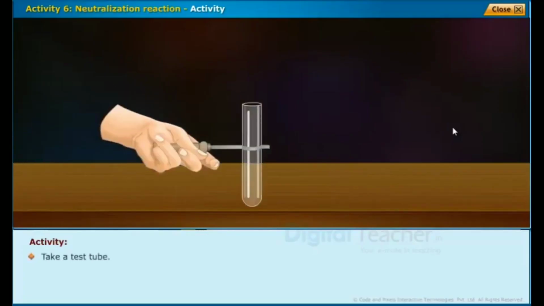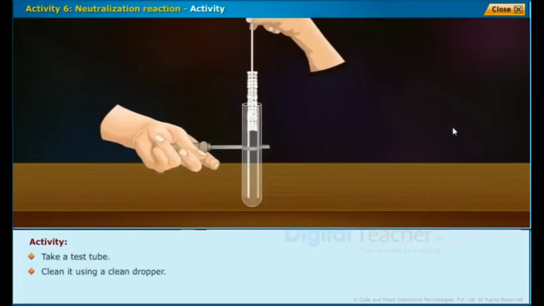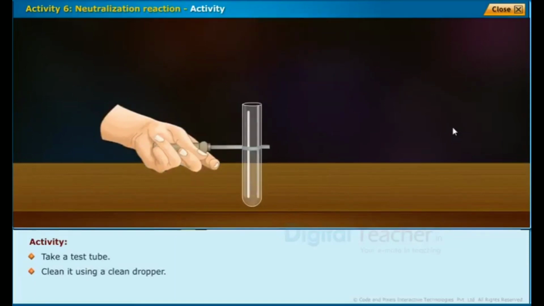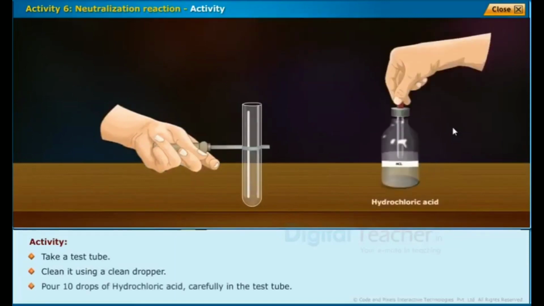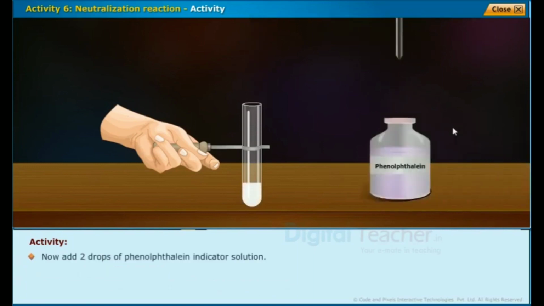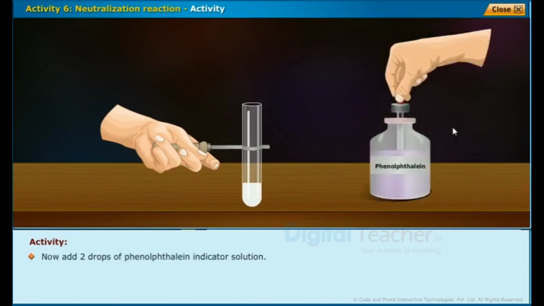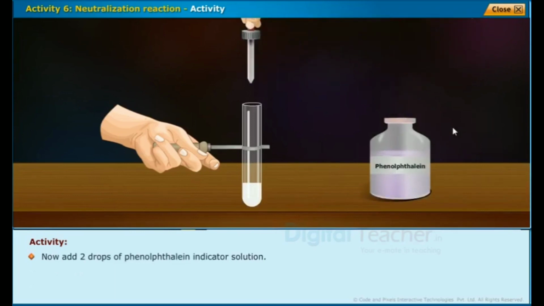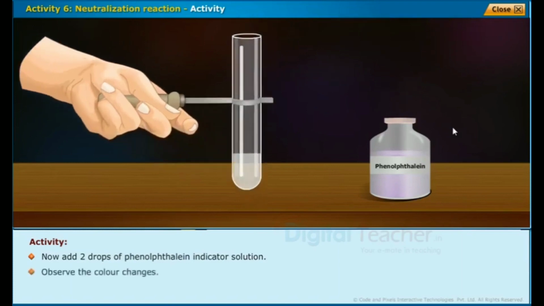Let us see a neutralization reaction. Take a test tube, clean it using a clean dropper. Pour 10 drops of hydrochloric acid carefully in the test tube. Now add 2 drops of phenolphthalein indicator solution. Observe the color changes.